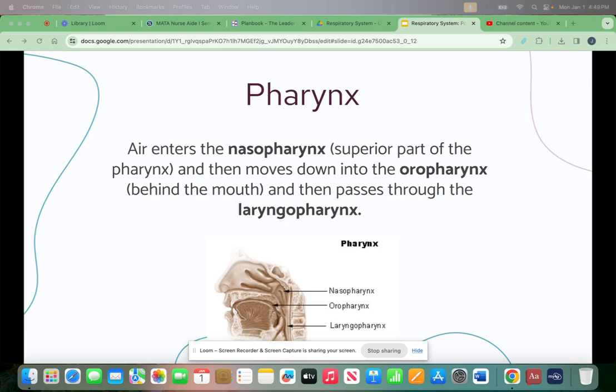Air enters the nasal pharynx, which is the superior part of the pharynx, and then moves down into the oropharynx, which is behind the mouth, and then it passes through the laryngopharynx. Posterior to the opening into the larynx, a second opening in the laryngopharynx leads into the esophagus, which is part of the digestive tract.